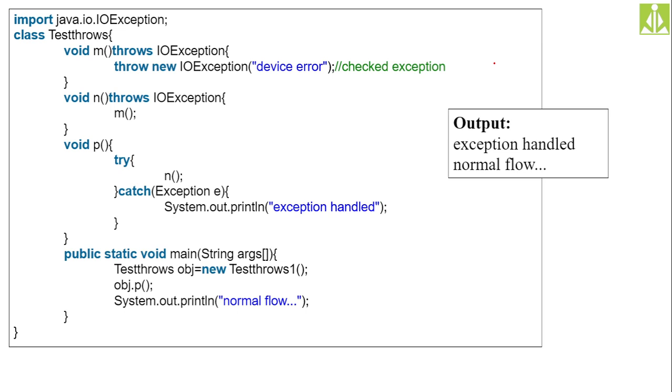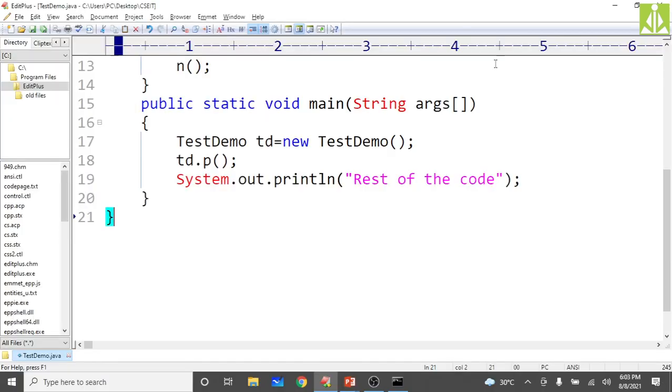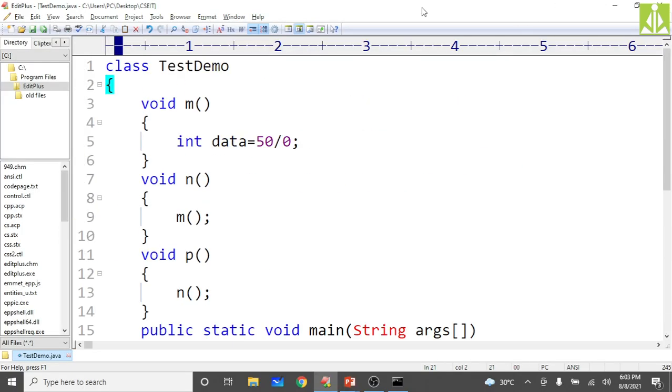Okay, so we will do it step by step. First I will show you the compile time error without safeguarding our method. Then I will safeguard my method and show you how the compiler error is removed and how it can be handled. So go to EditPlus. Here, same thing.